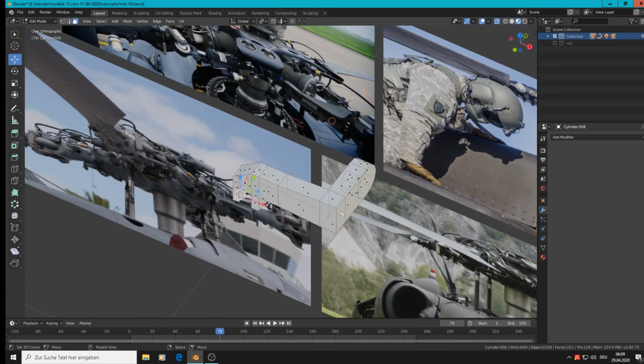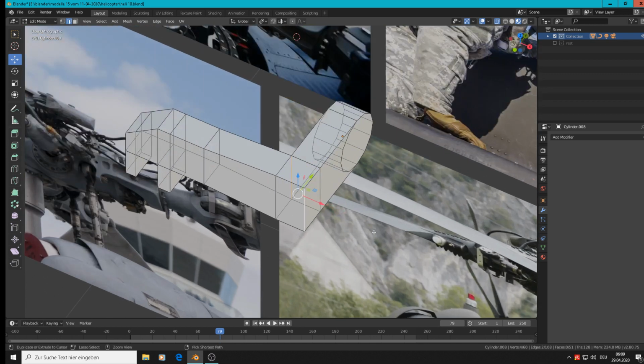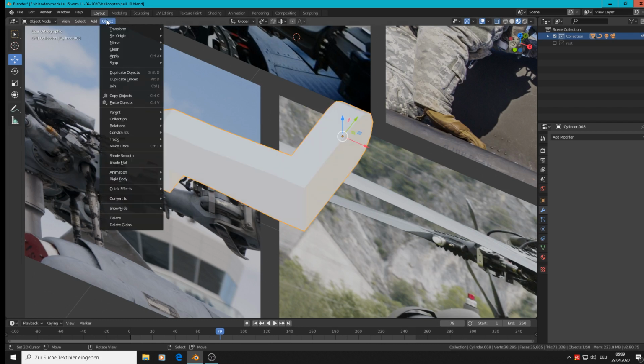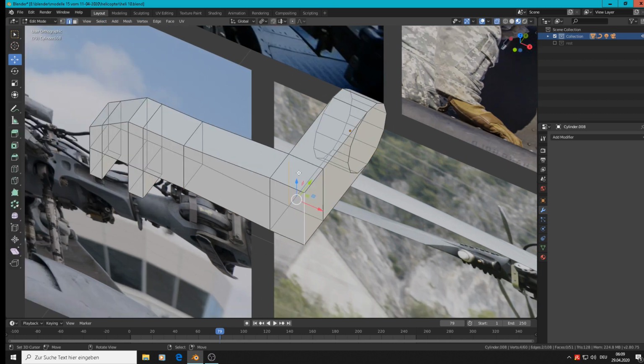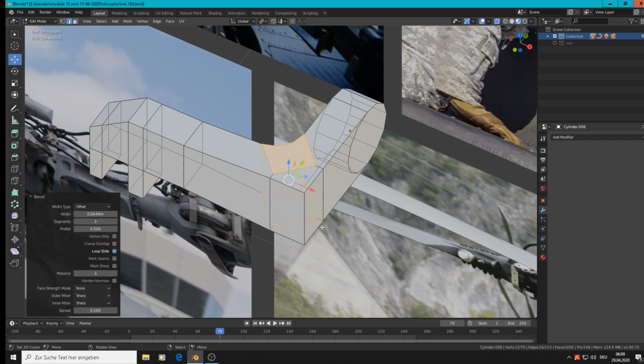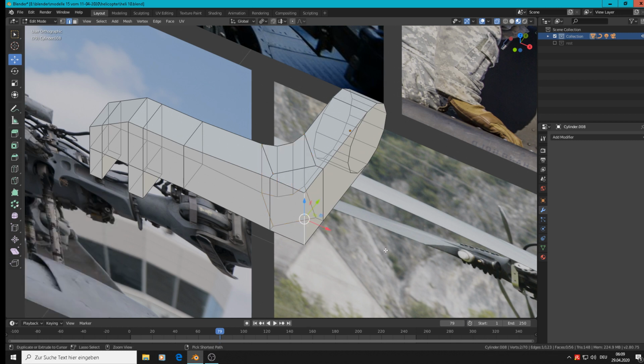We can bevel this both edges there. So when we take that one and that one, Control B, normally it should work, it doesn't work like ever. Then object, apply, rotation, scale, get in and Control B. First we take that one and then we take that one. There is something wrong.